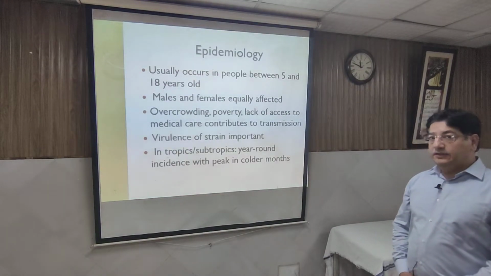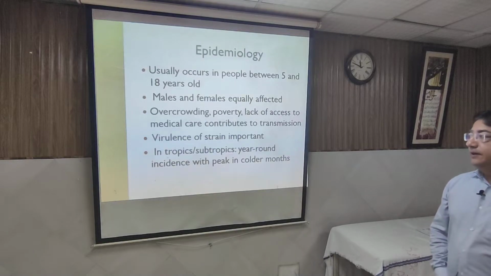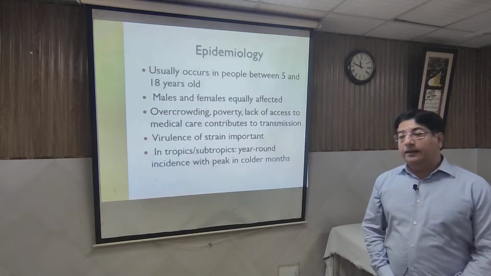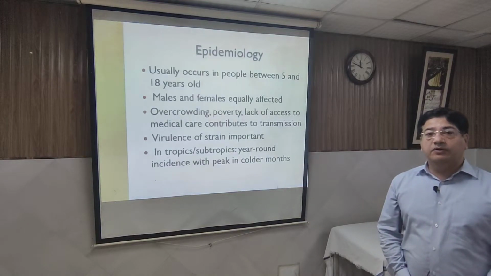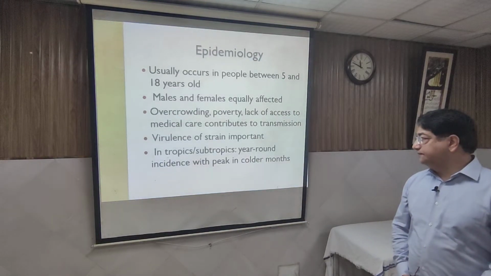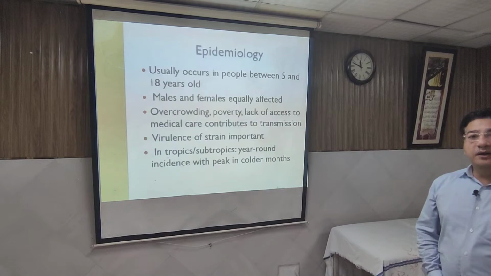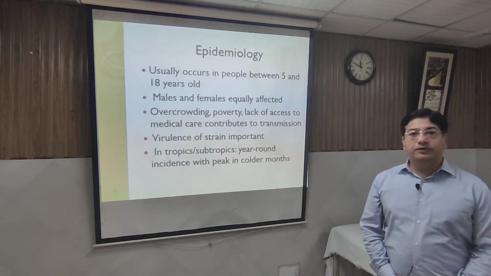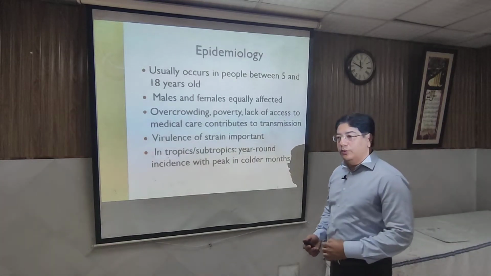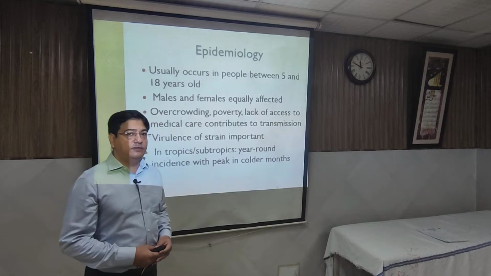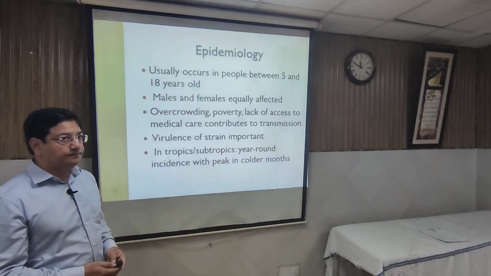So it is known that the culprit is group A streptococcus beta hemolyticum, but which strain will cause rheumatic fever sometimes is not clear. And in tropics and subtropics region, it happens all around the time because the temperature is the same. And in other countries, usually the sore throat is more common in winter, so the prevalence of disease is more common in the winters.